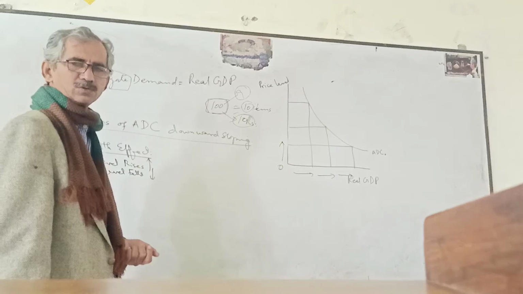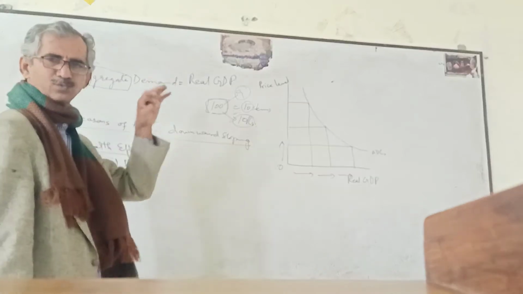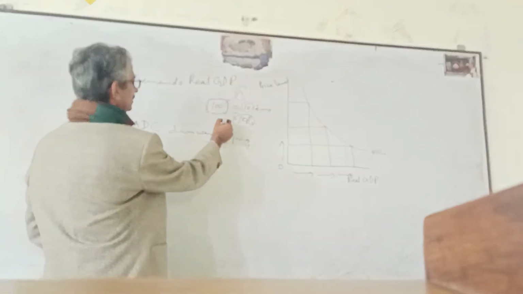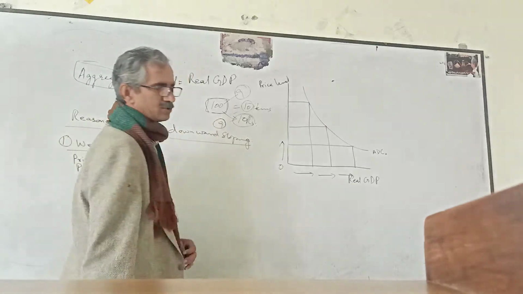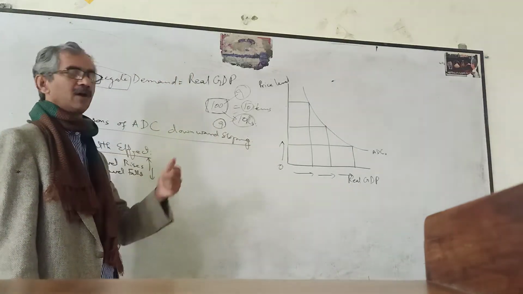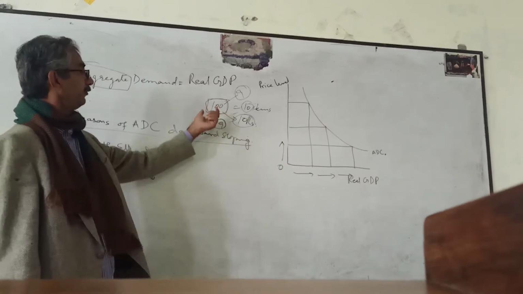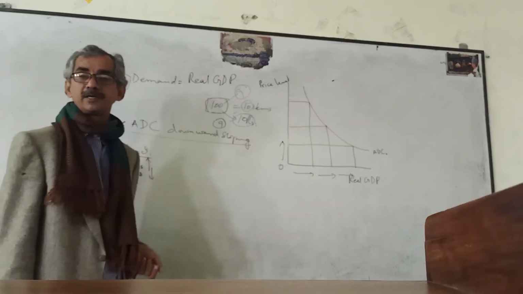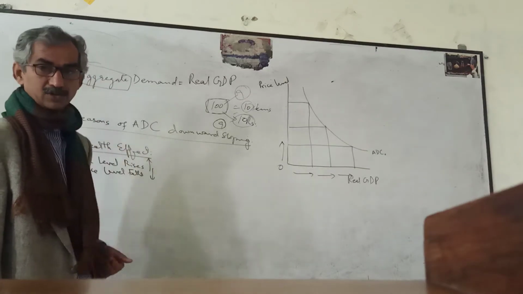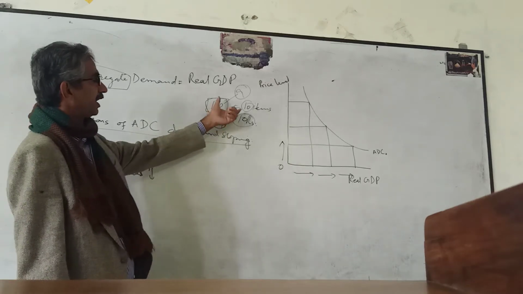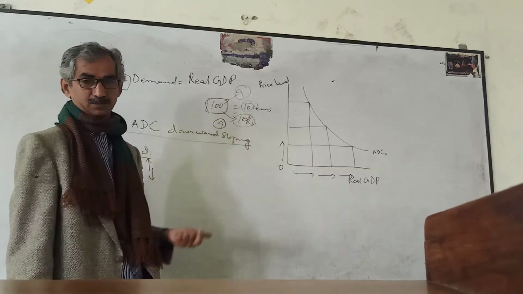But now the situation changed and the price level falls. Now the price is 9 rupees per item, and with the same 100 rupee income, the person will be able to buy 11 items.